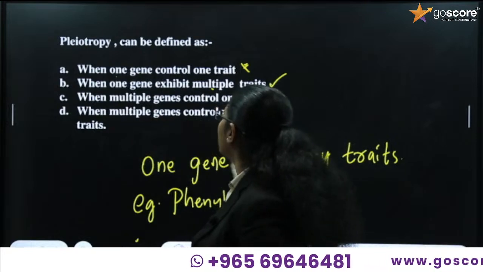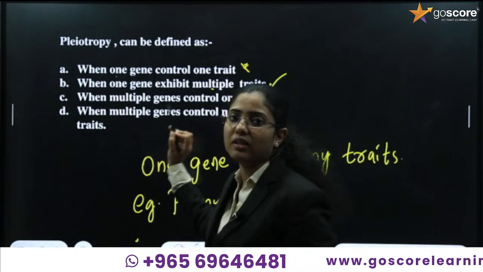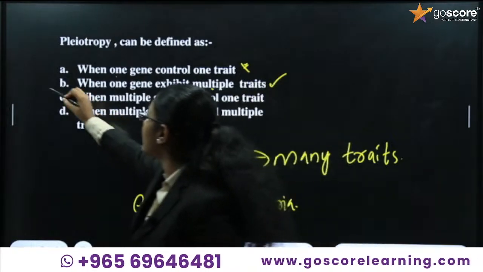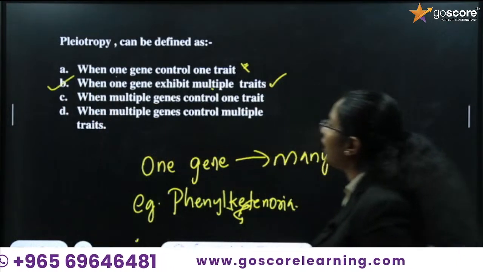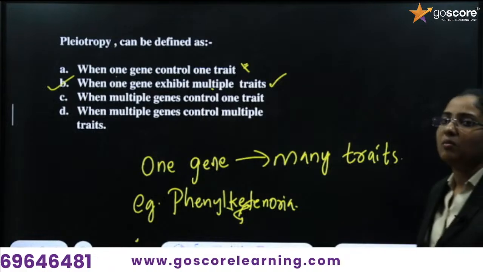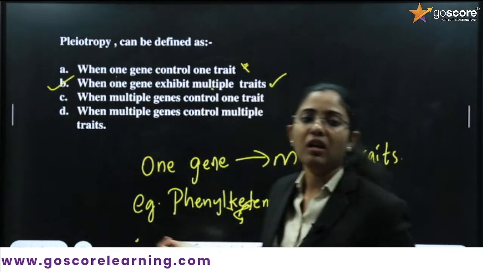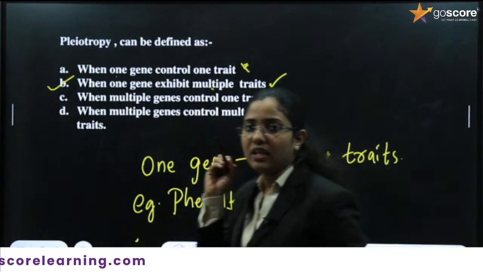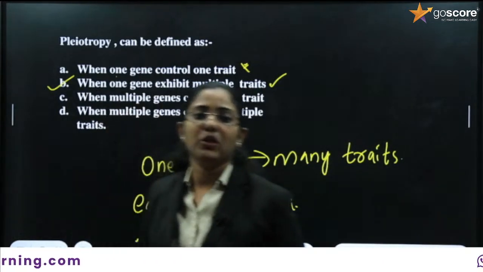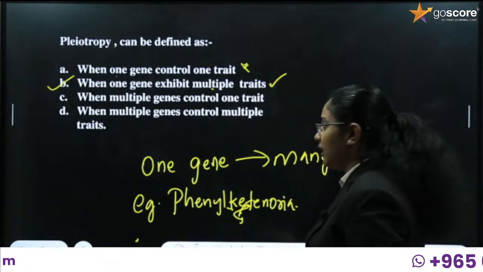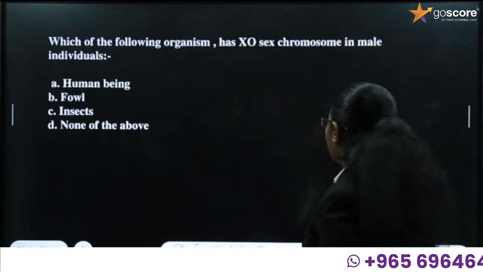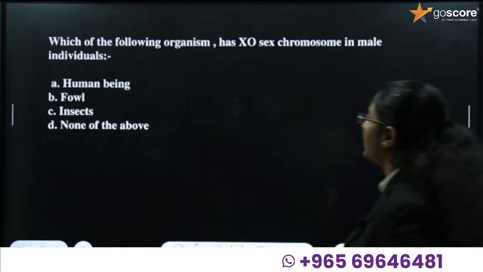When multiple genes control multiple traits, not the answer. So the answer is when one gene exhibits multiple traits, one gene which gives many traits. Example, in your NCERT textbook it is phenylketonuria. Is it clear for you? Okay, we'll move to the next question.